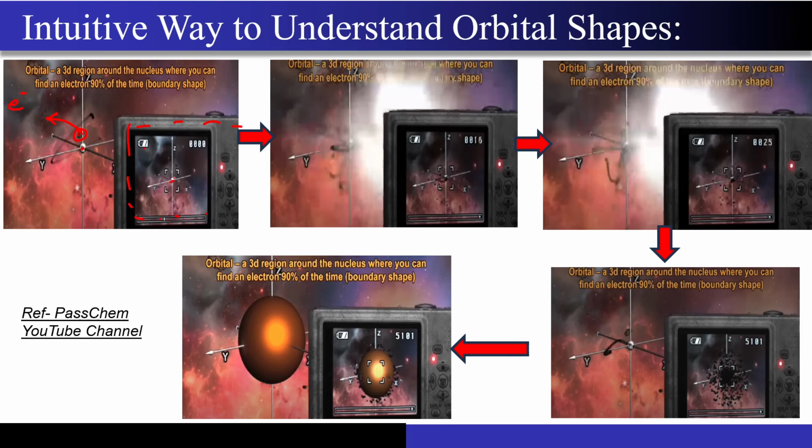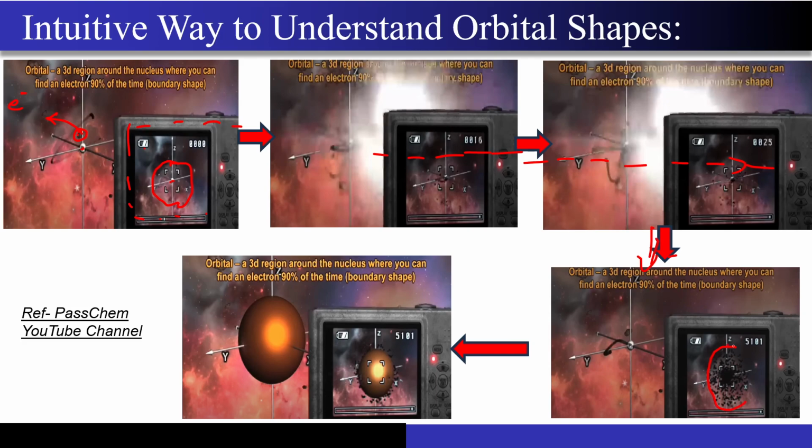And I'm going to click lots of pictures, and all these pictures I will be overlapping on top of each other, and after that I will see what kind of diagram I will be getting. So this is what you are seeing over here. I'm taking multiple snapshots as I'm moving over here, and after taking snapshots for maybe a month or something like that, you can see the region which was blank over here, now it is filled with the points that you can see over here.